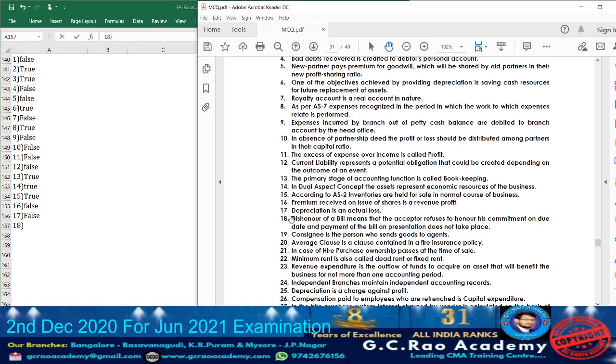Now moving on to 18. What are they telling? Dishonor of a bill means that the acceptor refuses to honor his commitment on due date and payment of the bill on presentation does not take place. What is the meaning of dishonor? It means the drawee is not going to make the payment. That is nothing but dishonor of the bill.